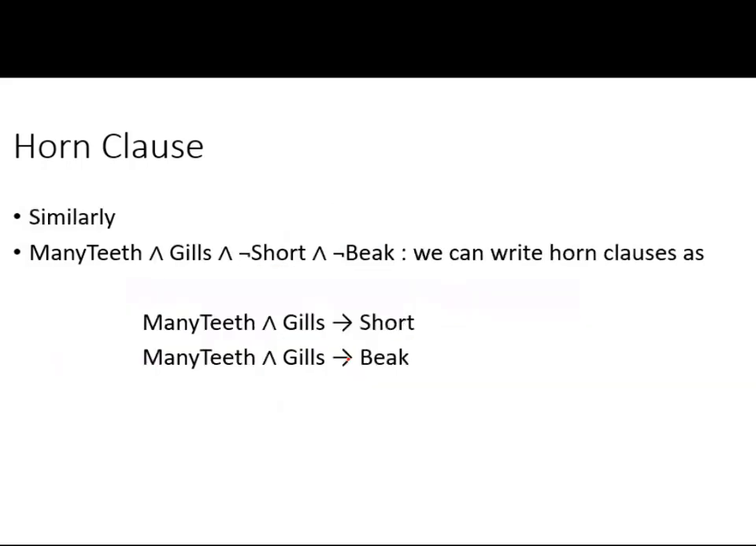Next, some more examples of Horn clauses. For example, many teeth and gills and not short and not bake. We can write Horn clauses as many teeth and gills implies short, and many teeth and gills implies bake. This is how Horn clauses are represented or shown.